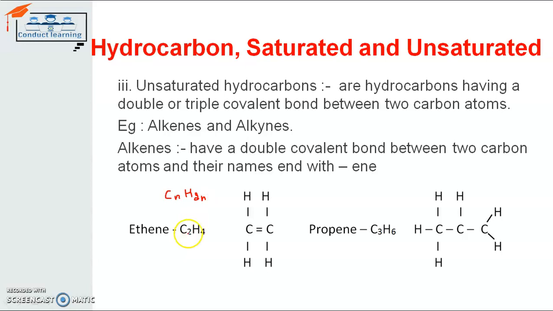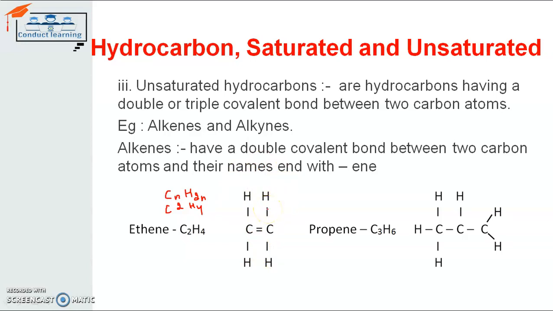So here there are two carbon atoms, so the hydrogen atoms will be 4, and the formula for ethene will be C2H4. In the structure of ethene, the carbon atoms will have two covalent bonds between them, and the rest of the atoms will be hydrogen, which are 4 in number.